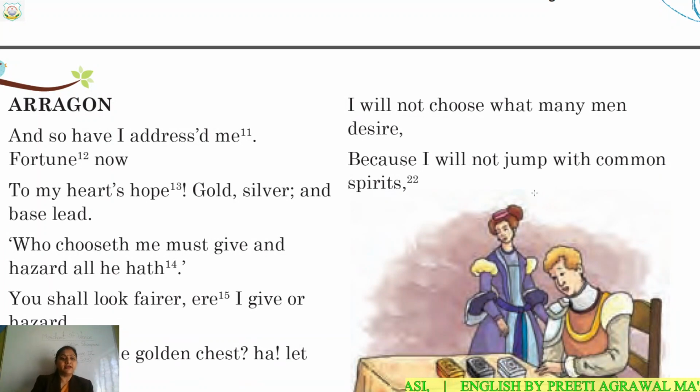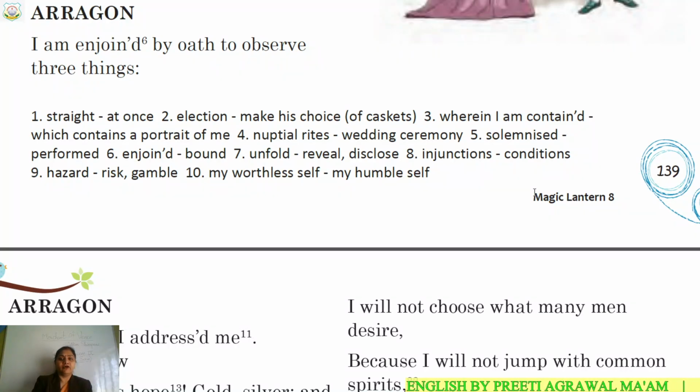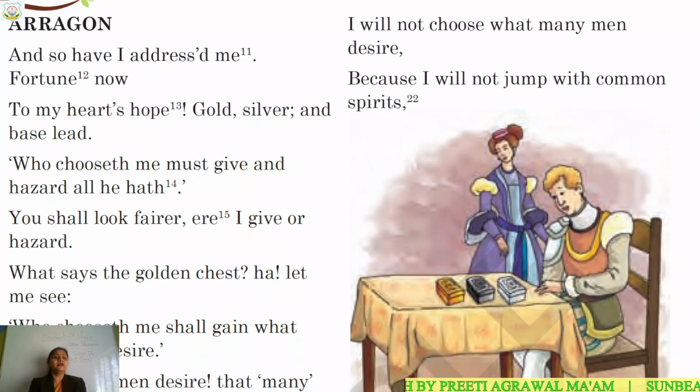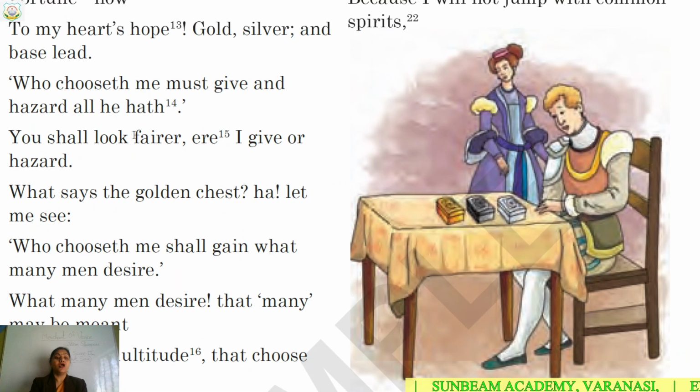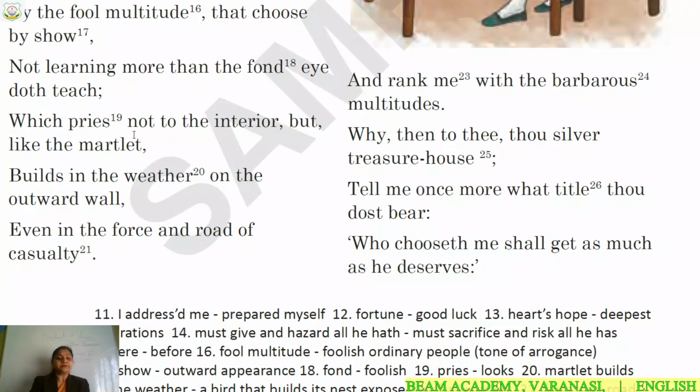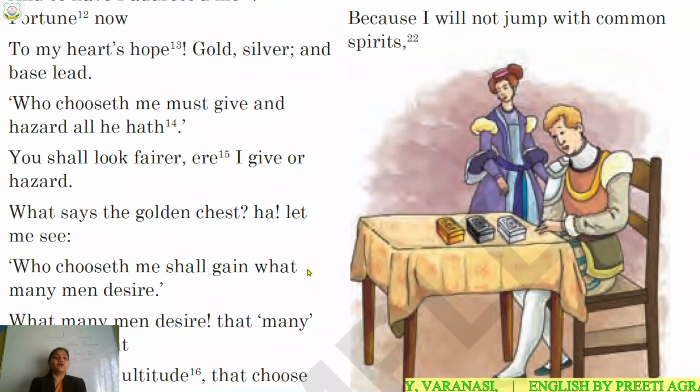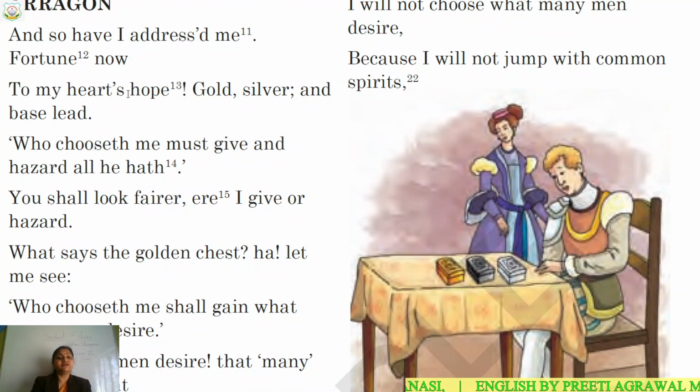Now Arragon is saying here, we have finished up to here, no? Okay. Now Arragon is saying, so I have addressed me fortune now. Means, okay, now I am prepared myself. No, I am ready. See here, I have prepared myself and fortune now. He is saying that say good luck to me, to my heart's hope. Means whatever is there in my heart, I want to marry you. So whatever is there in my heart, say good luck to me.